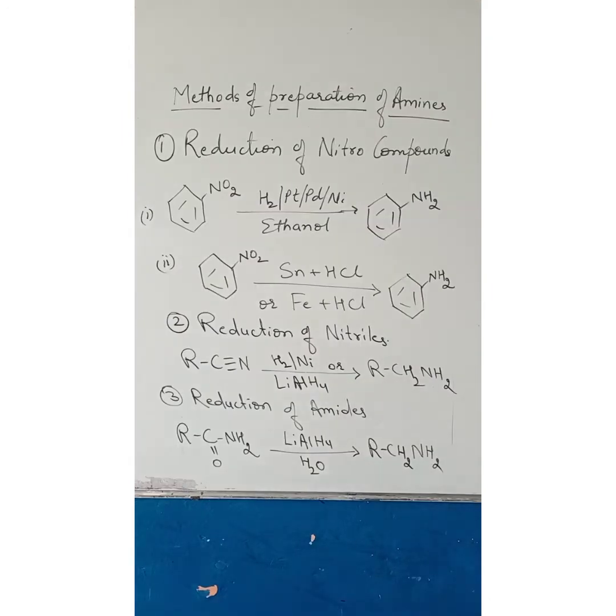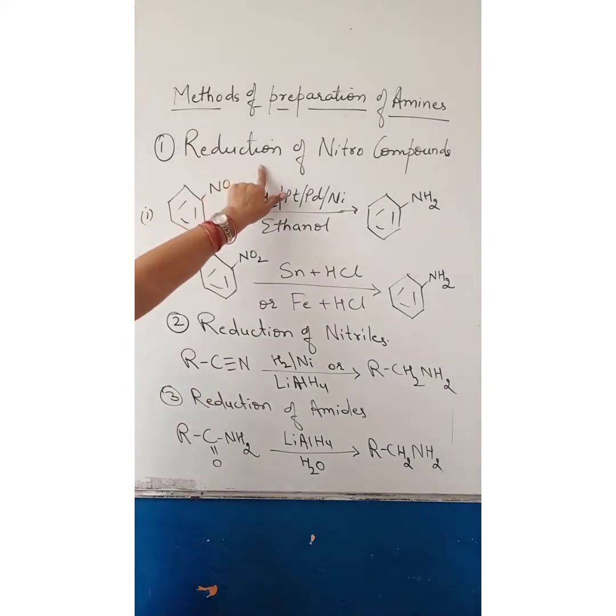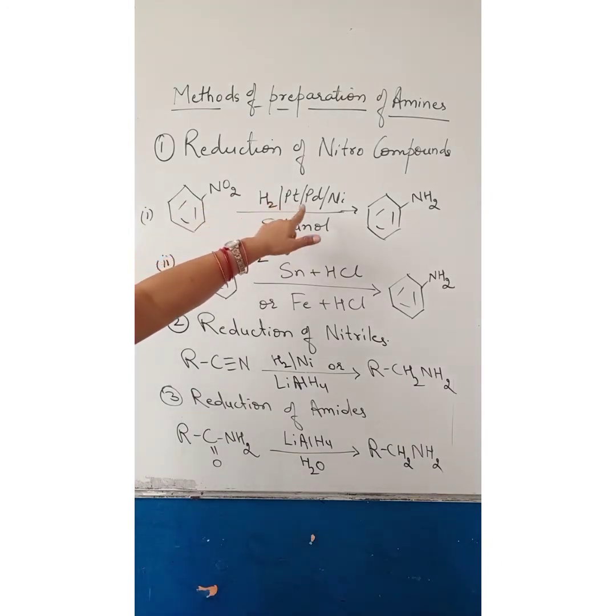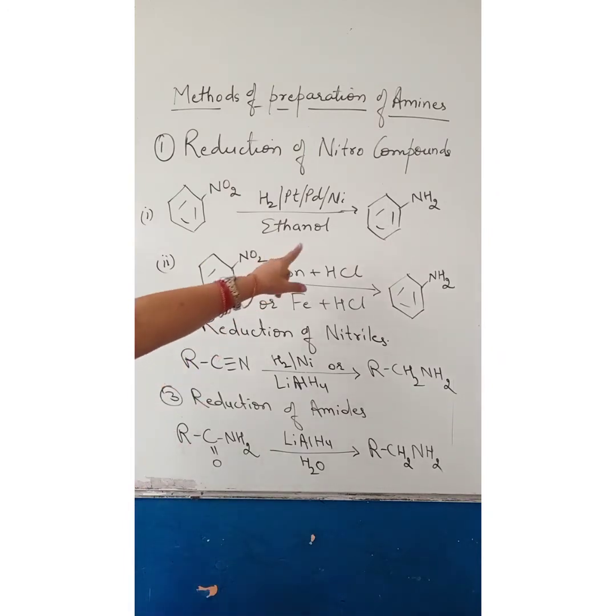Methods of preparation of amines. Amines can be prepared in a number of ways. The first one is reduction of nitro compounds. Alkyl or aryl nitro compounds can be reduced to amines in the presence of common reducing agents. Nitrobenzene, on treating with hydrogen in the presence of platinum, palladium or nickel in ethanol, gives aniline.